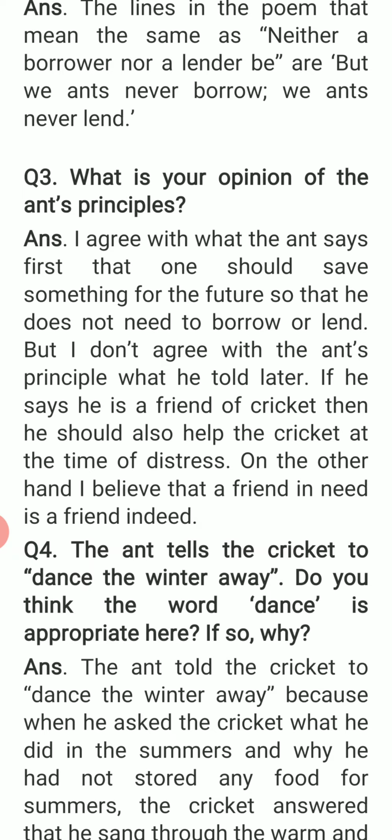If he says he is a friend of the cricket, then he should also help the cricket at the time of distress. On the other hand, I believe that a friend in need is a friend indeed. So the principle that they do not borrow and do not lend is correct, fine. But when he said that he is a friend and servant, then he should help him out, because a friend in need is a friend indeed.